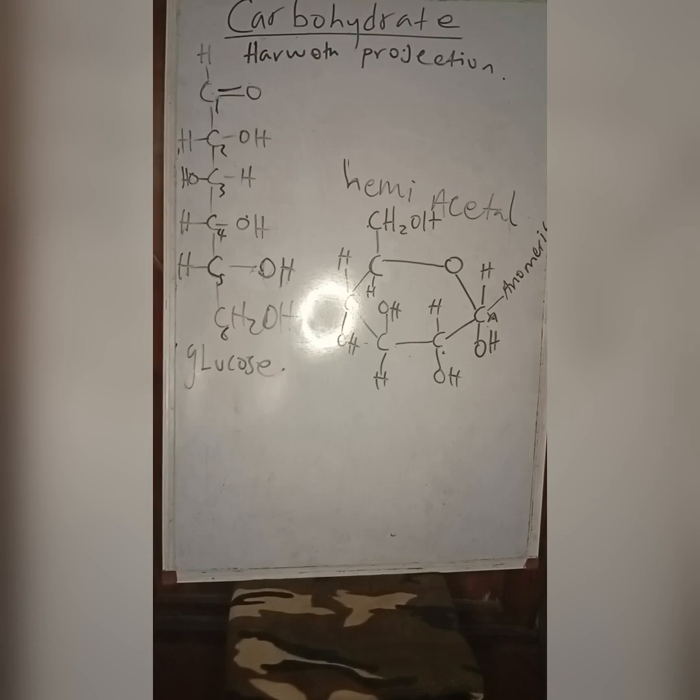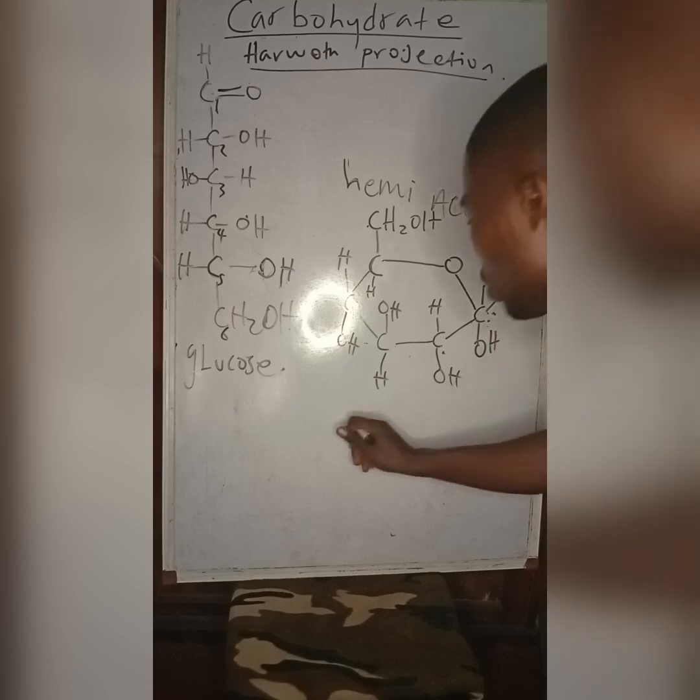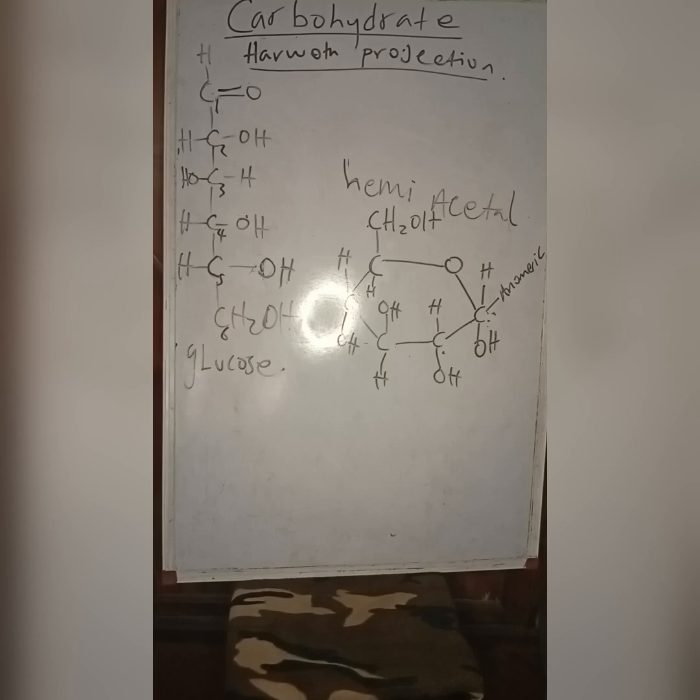Remember this projection, this cyclic form of sugar, is known as the Haworth projection. It was first observed by Haworth. So in this Haworth projection, carbon 1 is known as the anomeric carbon. When two sugars differ in the anomeric carbon, those two sugars are said to be anomers. Let me show you something. Now this is glucose. Because on the anomeric carbon the OH is downwards, we